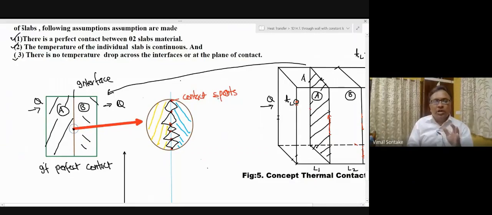Because of these contact spots, the area available for heat transfer will reduce. It will be lesser than the geometrical area of the plane. Moreover, because of the surface roughness, voids are formed at the interfaces, and these voids are filled with air.